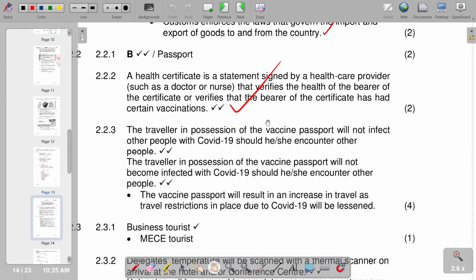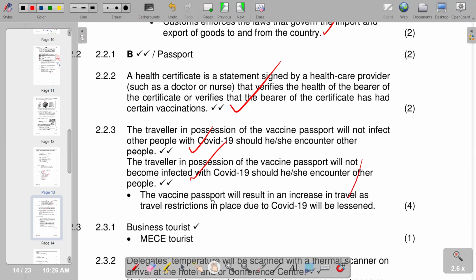We are saying the travel and possession of the vaccine passport will not infect other people with COVID-19 should he or she encounter other people. So that's the first advantage. Second advantage, the traveller in possession of the vaccine passport will not become infected with COVID-19 again should he or she encounter other people. So you're not going to be infected. And this vaccine passport will result in an increase in travel as the travel restrictions in place due to COVID-19 will be lessened. So these are the advantages that we have as listed.